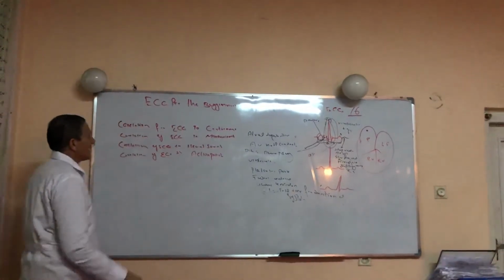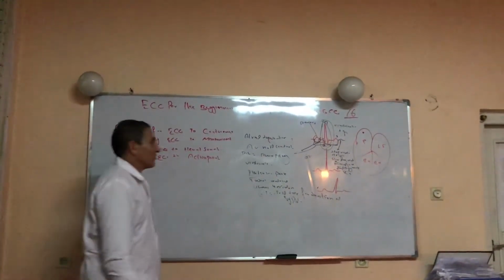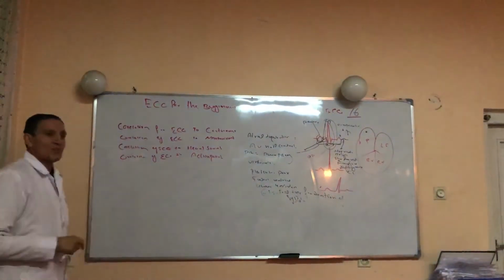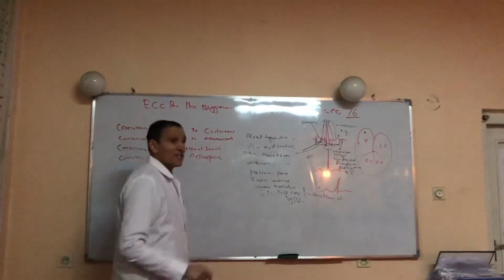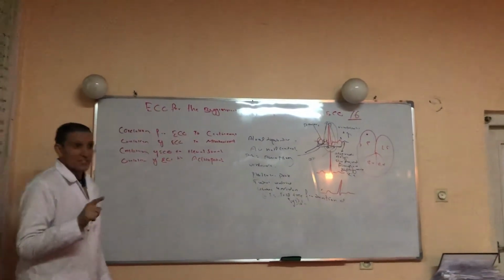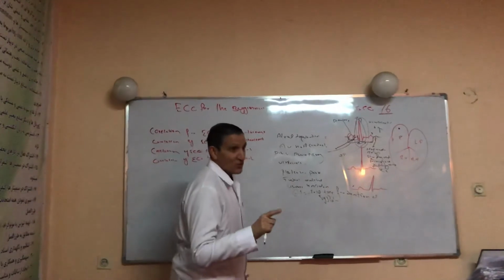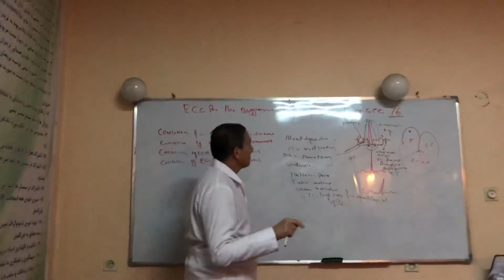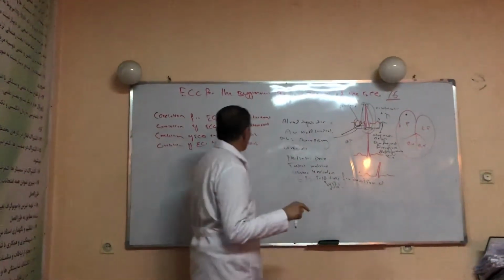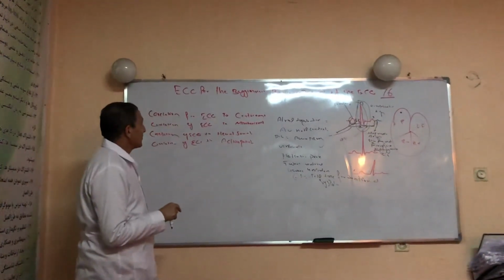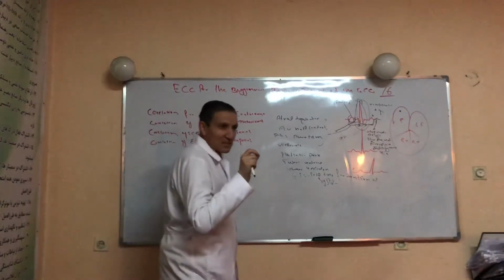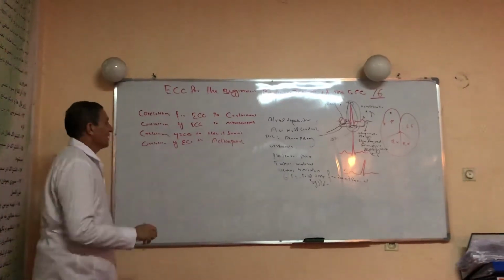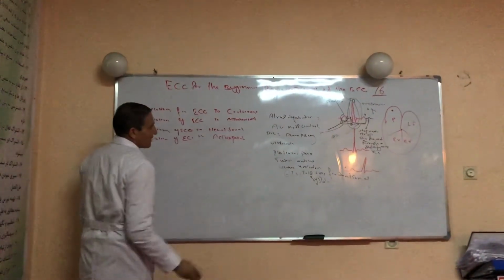This was the correlation of the ECG event to cardiac event. Right now we move to the correlation of the ECG event to mechanical event, I mean to ventricular systole and diastole. When we talk about systole, we should think about the ventricle. When we talk about diastole, we should think about relaxation. And when we talk about mechanical event, we should also think about the excitation or atrial or ventricular activation.